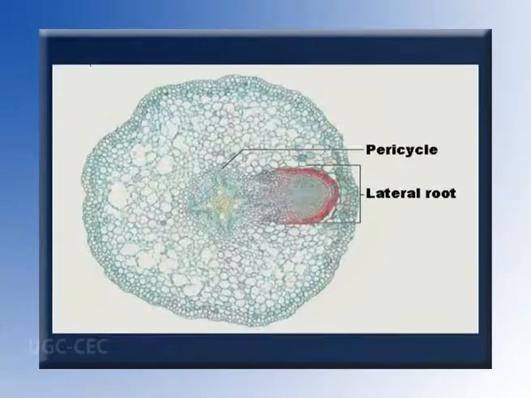The position of lateral root development varies depending upon the position of the vascular strand in the parent root. In diarch root, it arises between the phloem and xylem strands. In tri, tetra and pentarch roots, opposite the protoxylem, and in polyarch roots, opposite to the protophloem strands.